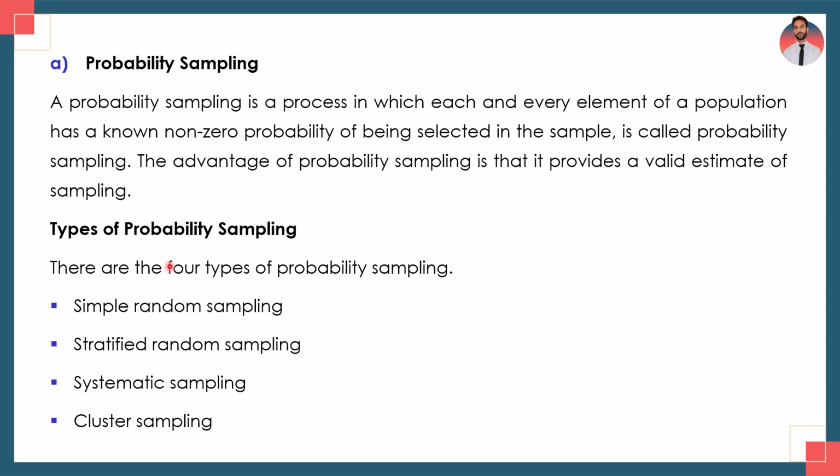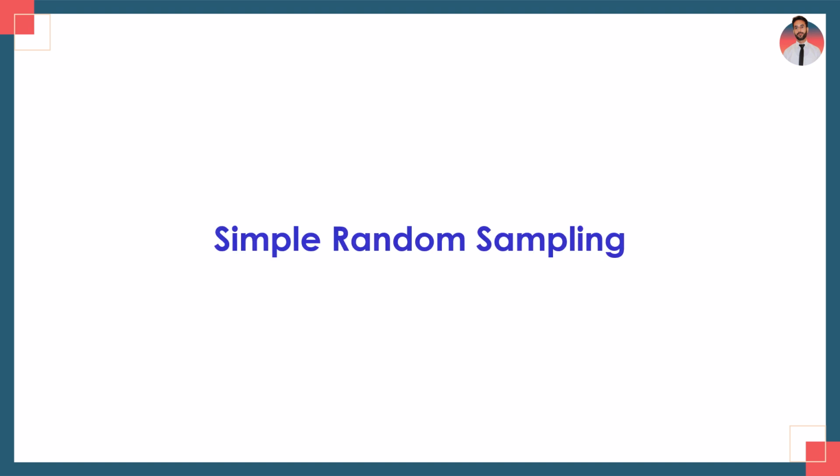The types of probability sampling are four. The first one is simple random sampling. The second one is stratified random sampling. The third one is systematic sampling. And the last type of probability sampling is cluster sampling. So these are the four types of probability sampling, and I will discuss each of them one by one. The first type of probability sampling is simple random sampling.